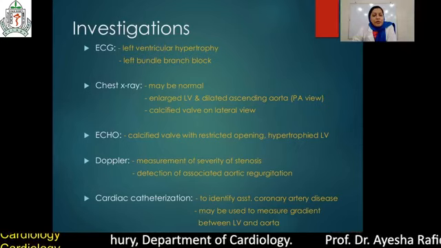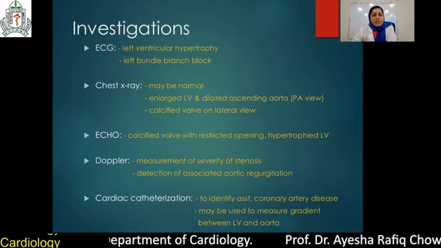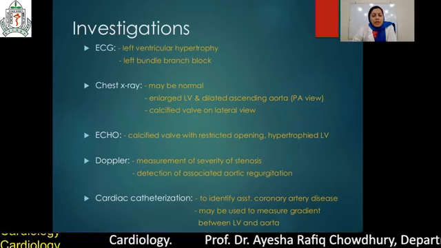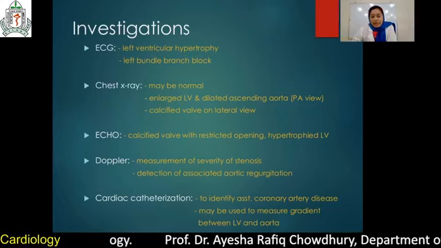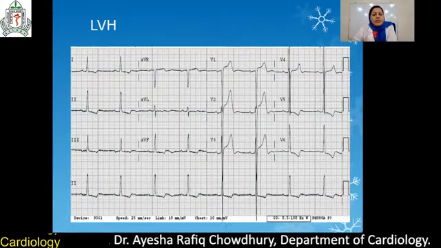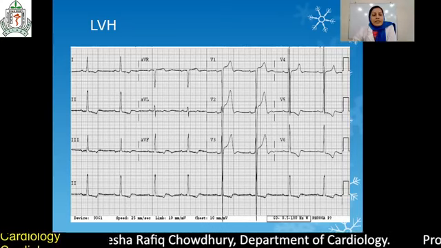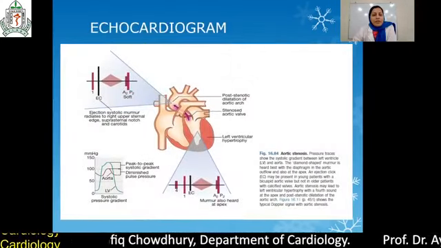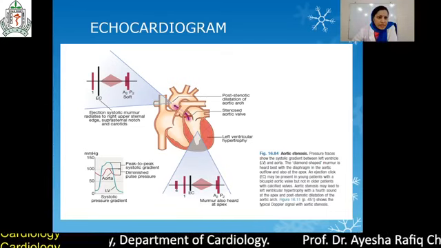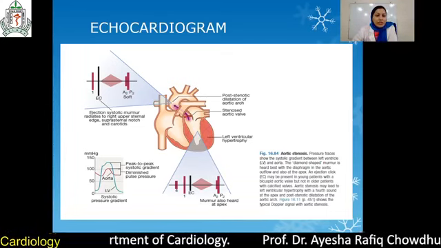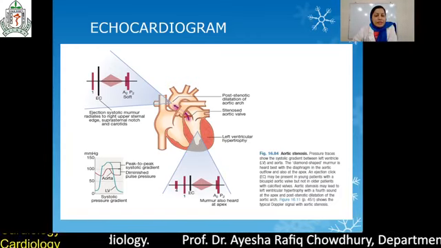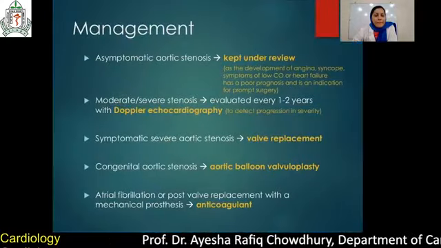But we go through ECG, resting 12-lead ECG, chest X-ray posteroanterior view, echocardiography. It would be 2D or color Doppler, and cardiac catheterization for confirmation. These are the ECG findings: left ventricular hypertrophy. So see the auscultatory findings. There is first heart sound, then ejection click, then ejection systolic murmur, then splitting of the second heart sound. It is soft in aortic stenosis.